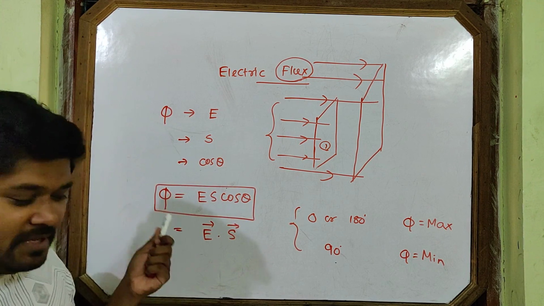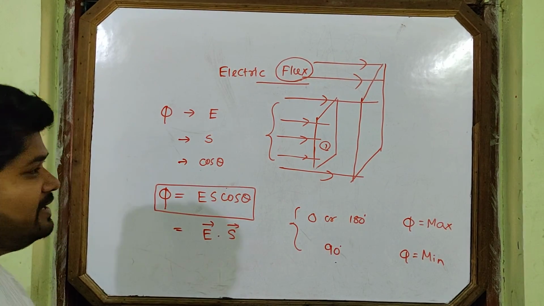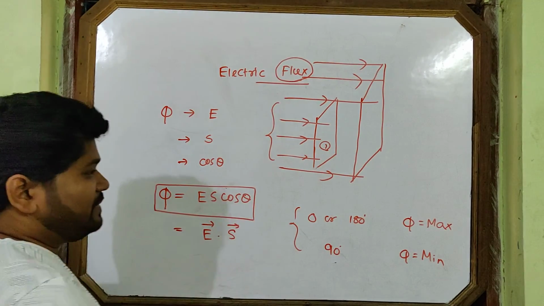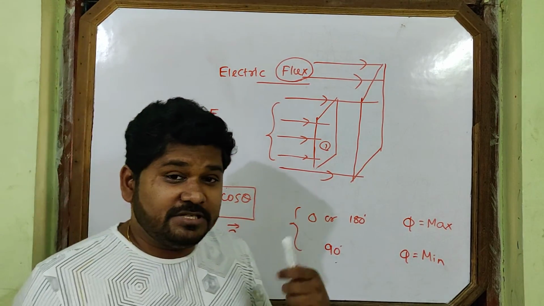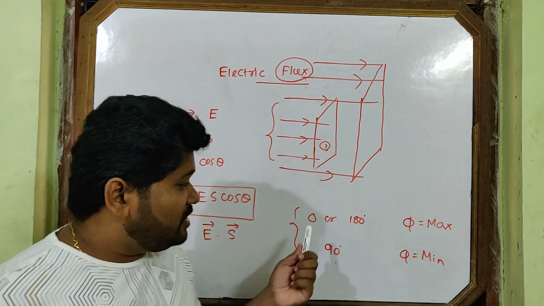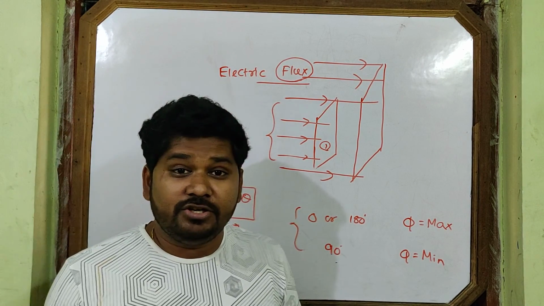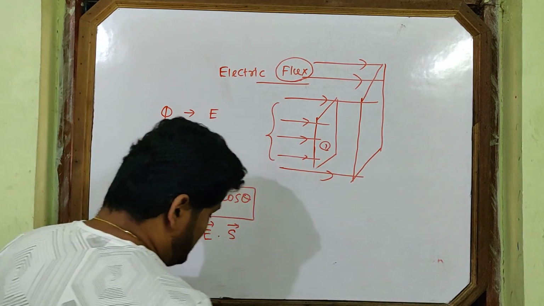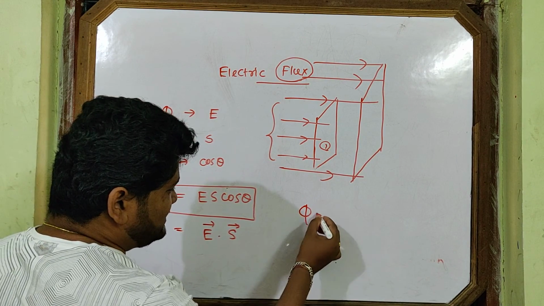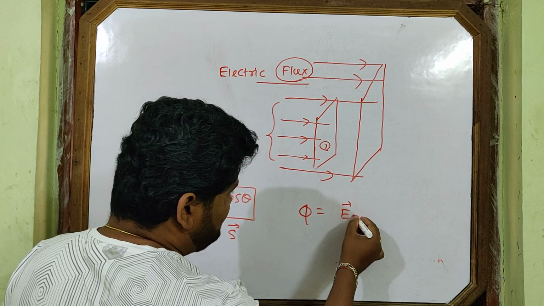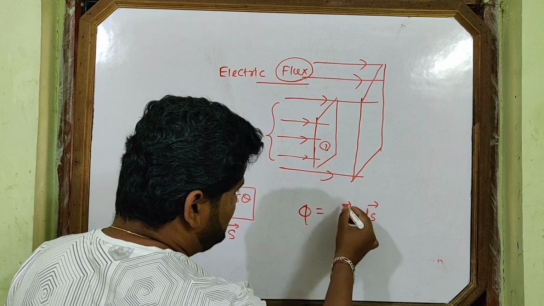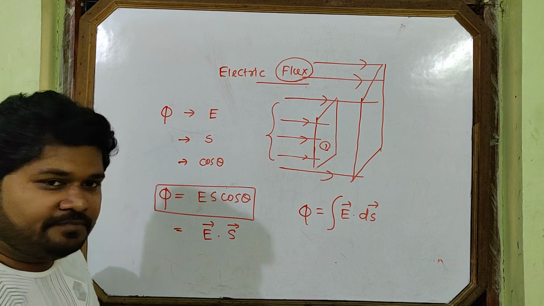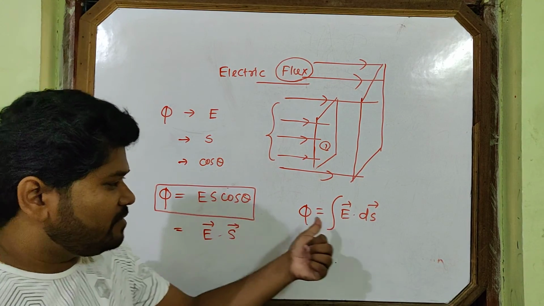Then, if this surface is not a plane surface, suppose the surface is a curved surface, or the angle varies and is not constant, in those cases what will we do? We will use the integration formula. We will find it by the integral of E dot dS. Remember, I am giving you two formulas.